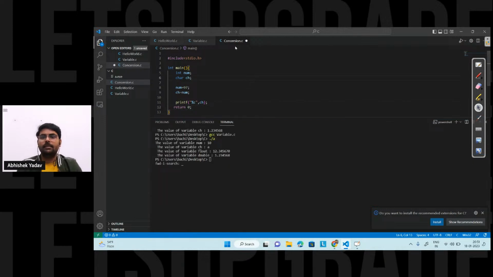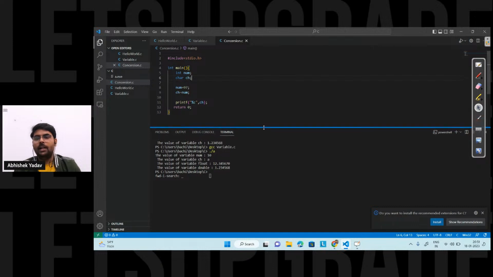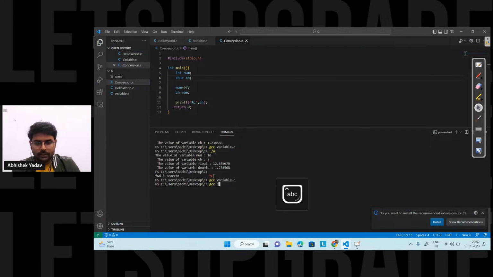This question is asked multiple times in interviews and the same in assessments. In the online test, it will be asked: what will be the output of the following code? Most of the time people go wrong here. So let's compile the program. The name of the file is conversion, okay, I have written it as consertion, no problem. Consertion.c. After that, I have to run the file. Here you can see I am getting A as my output, right, everyone?